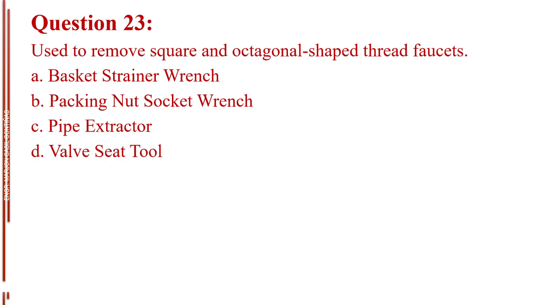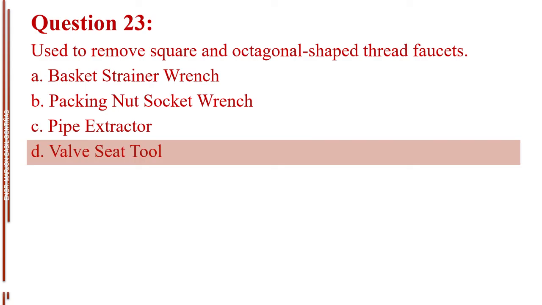Question number 23. Used to remove square and octagonal shaped thread faucets. Letter A, basket strainer wrench. Letter B, packing nut socket wrench. Letter C, pipe extractor. Letter D, valve seat tool. The answer is letter D, valve seat tool.